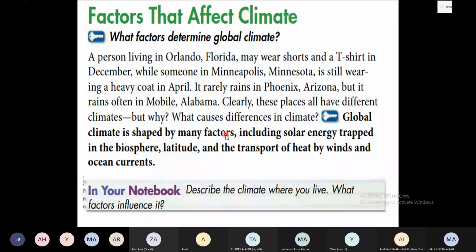Latitude means where a place is present, on the pole or on the equator, and the transport of heat by winds and oceans from the equator to the poles, how the heat is transported to other parts of the world. So all these factors will be discussed one by one.